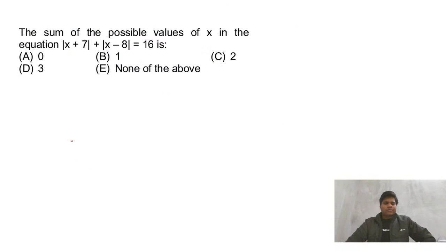Okay, so this type of question we have done. Maybe we have done the exact question in the class. Try this question.